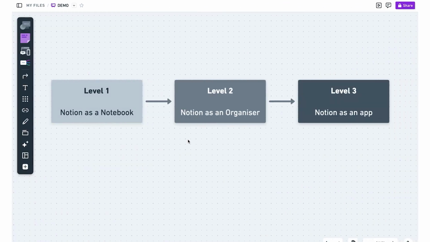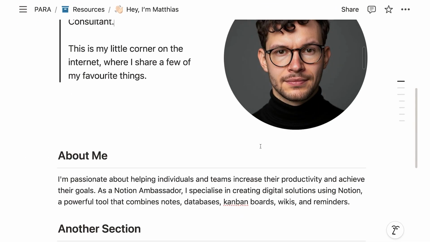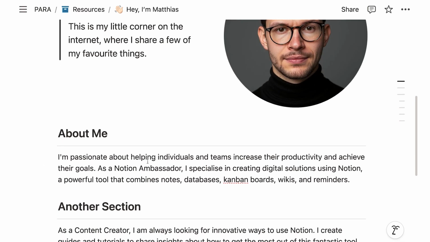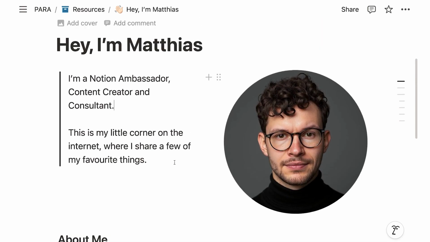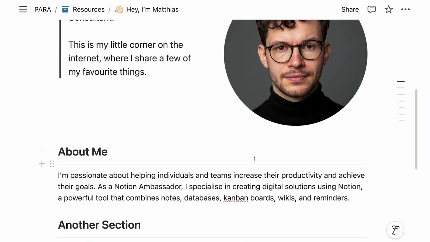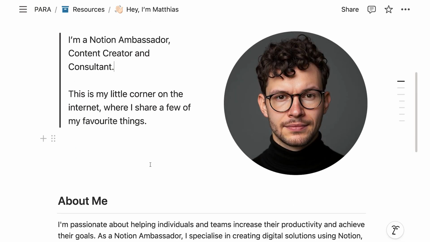Now, level 2 is all about learning to use Notion as an organizer, and that's what we want to talk about now. The real power of Notion comes not from these pages, right? This is like a glorified Google Doc, if you want. It's nice, it is pretty, it's easier, and has a lot more functionality in some ways. But at the end of the day, you could also go into Google Docs and create pages with this kind of information. The magic of Notion happens if you start using databases.